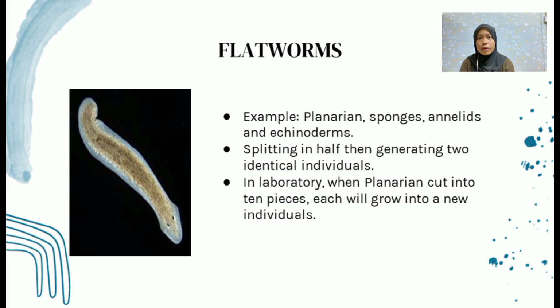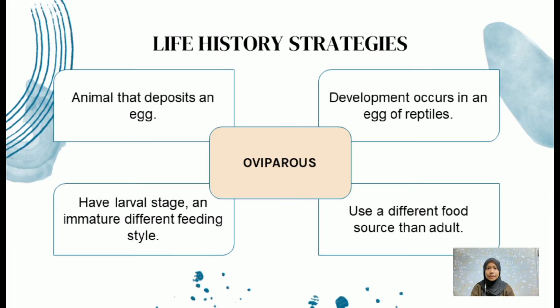Examples of organisms that have the same mechanism are planarians, sponges, annelids, and echinoderms. In the laboratory, when a planarian is cut into 10 pieces, each of the cut parts will grow into a new individual. For the last part, I want to show you the life history strategies used by all of these organisms. Life history strategies are the age and stage specific patterns and timing of events that make up an organism's life, such as birth, weaning, maturation, and death.